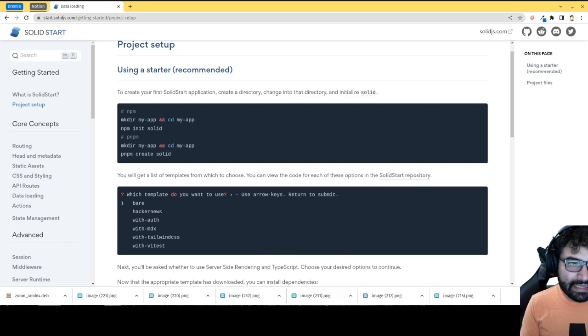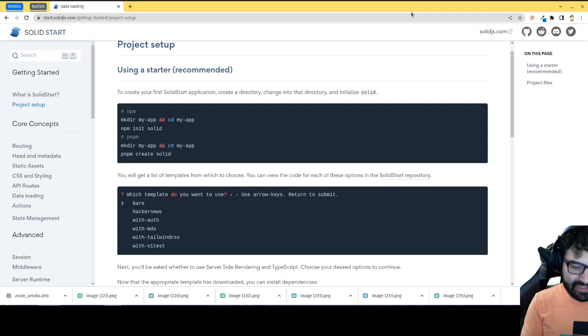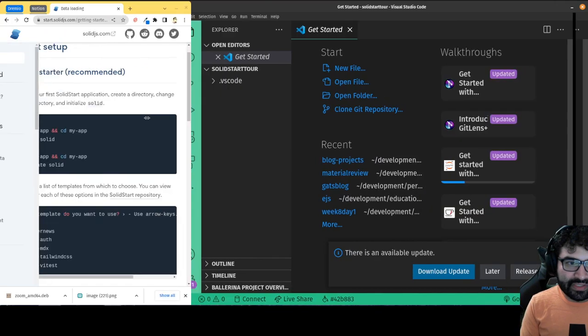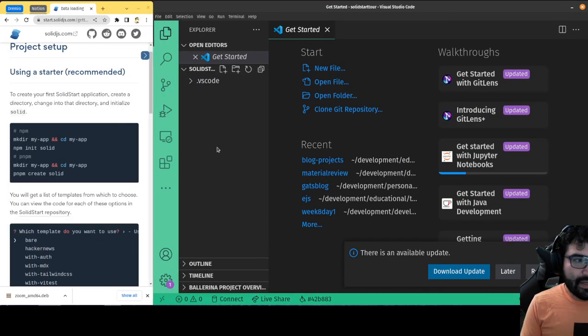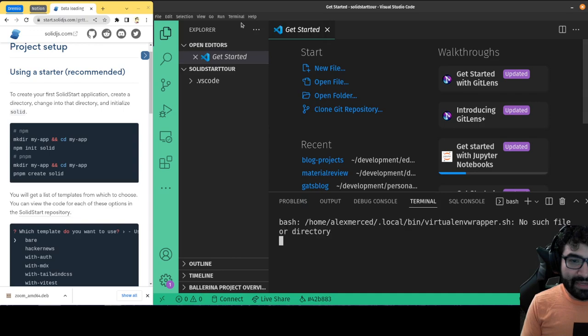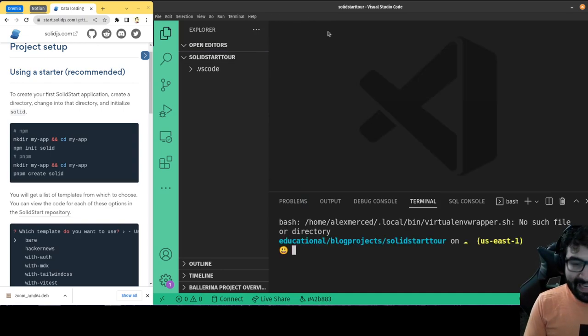I'm going to open up a new folder here, and I'll put these side by side, just to make it easier instead of switching windows all the time. I'm going to do an npm init solid, or you can do pnpm create solid. I've installed pnpm now, so I'm new to this whole pnpm trend. I like it.